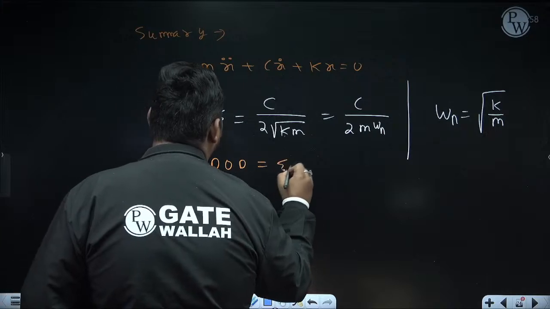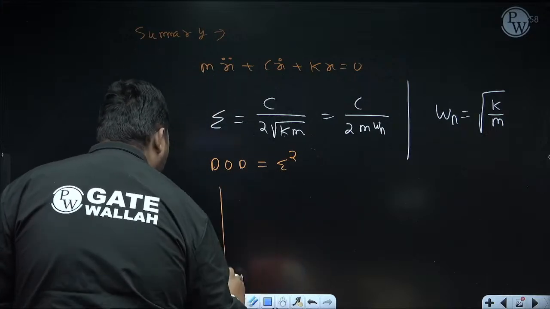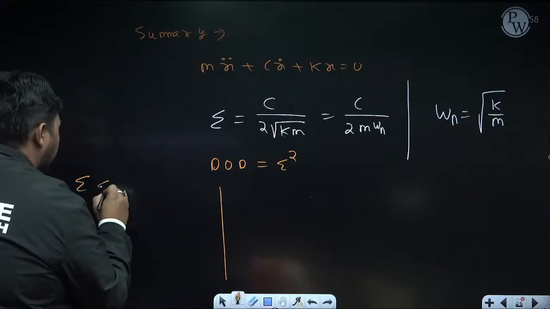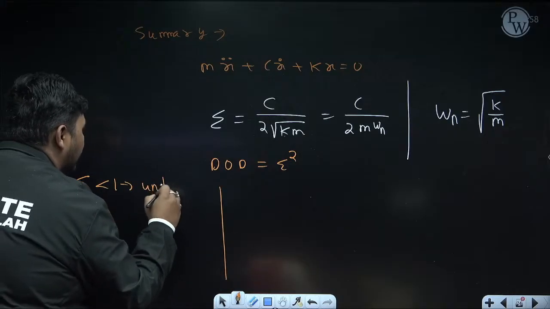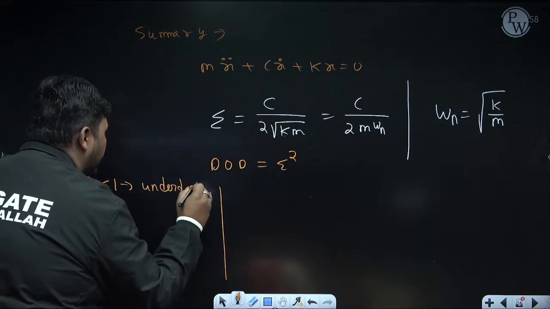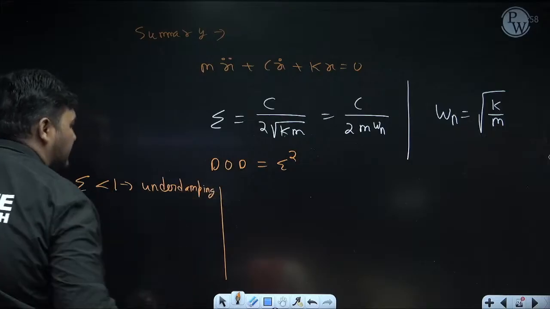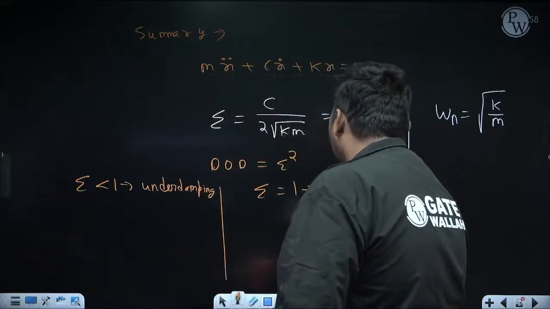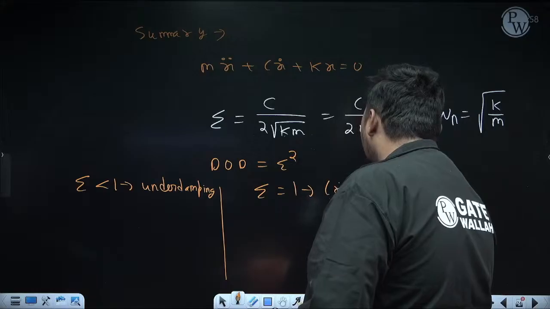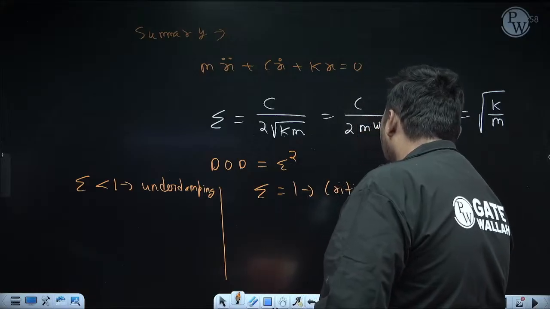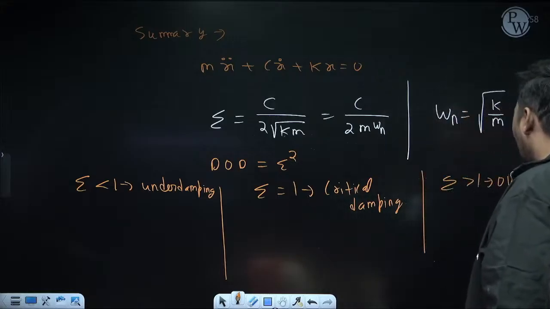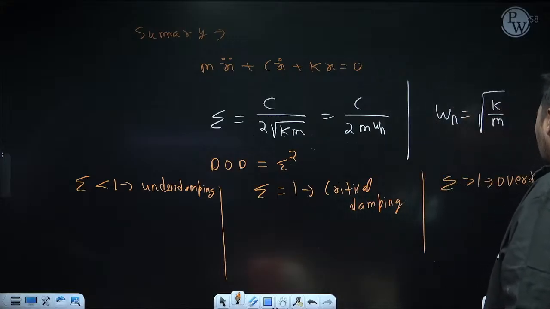It is zeta square. Now, the most important thing is, if zeta is less than 1, it is under damping. In under damping, vibration will occur. That's why this case is very important, and that's why I discuss this case in detail. Now, if zeta is equal to 1, it is critical damping. In critical damping, no vibration will occur. Similarly, if zeta is greater than 1, it is over damping. In over damping also, no vibration will occur.